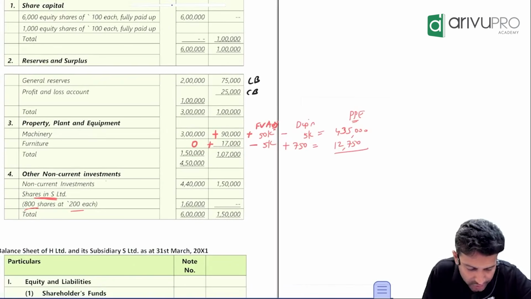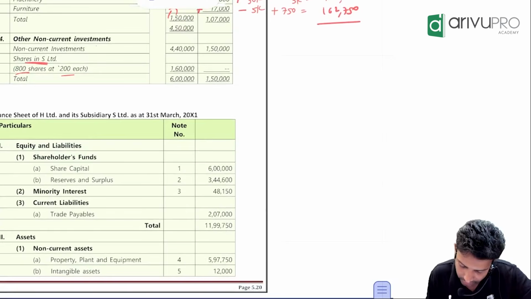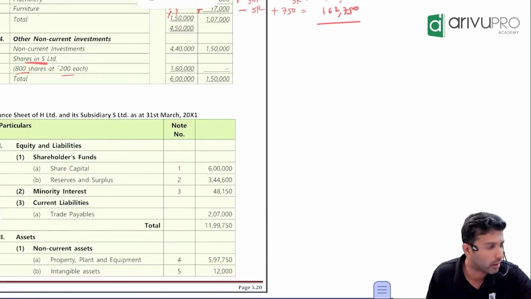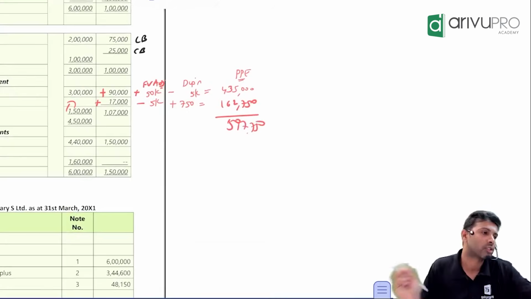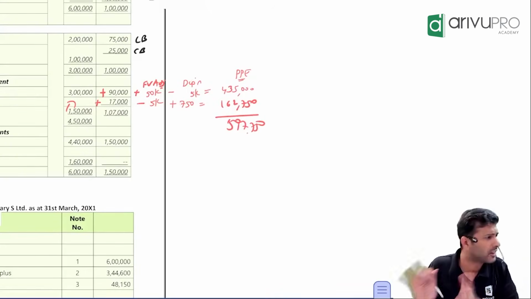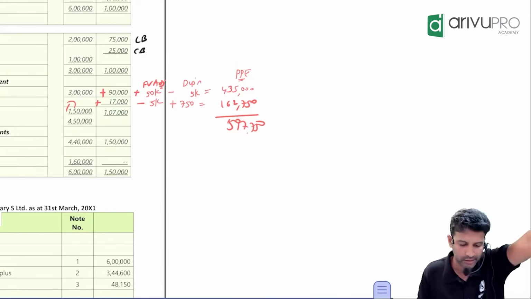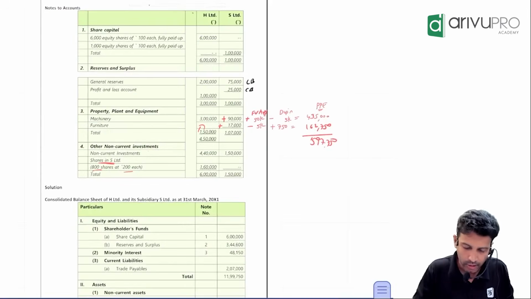Oh, actually, sorry. This is actually not 0. One line has come below. This is 150 actually. Add 150. So adding these two, finally you'll get 5,97,750. Are you getting the same number? 5,97,750. Okay, that's all it is. So simply add the fair value adjustment and account for the depreciation. That way it's easy, you don't have to look at any other working note. But this is another area where there is a possibility of making a mistake in a hurry.